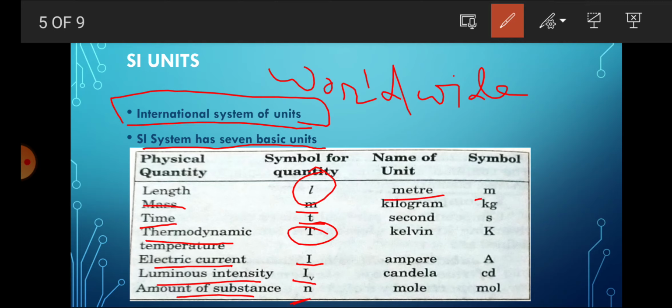For meter it is a small m. For kilogram, you already know it is kg. For second it is a simple s, but some people write sec, which is not correct. The correct unit given by the SI is a simple, small s. For Kelvin, the temperature scale, it is K. For ampere it is capital A. For candela it is cd, and for mole it is mol.